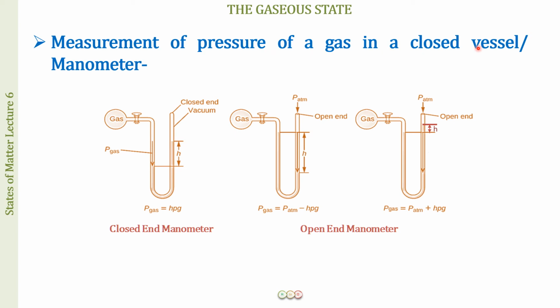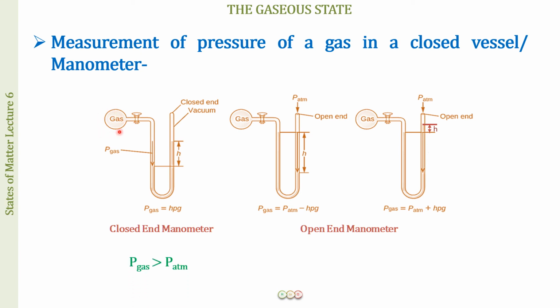As far as the principle is concerned, it is similar. The gas is now going to exert some pressure on the mercury column, whereas in the case of the barometer, it was the atmospheric air which was exerting pressure on mercury. Okay, so let us see the apparatus.